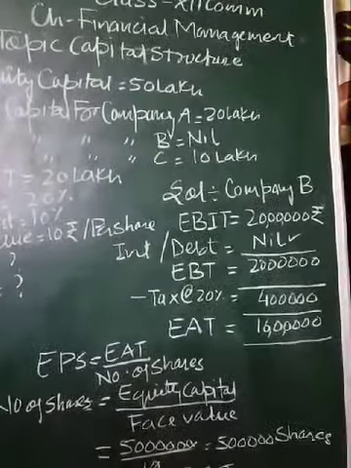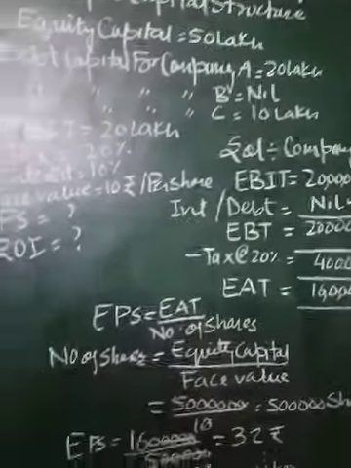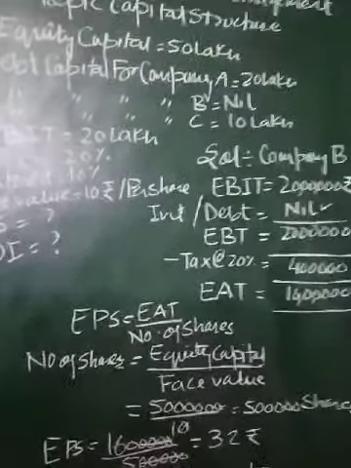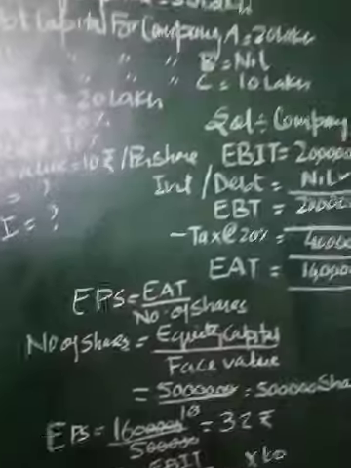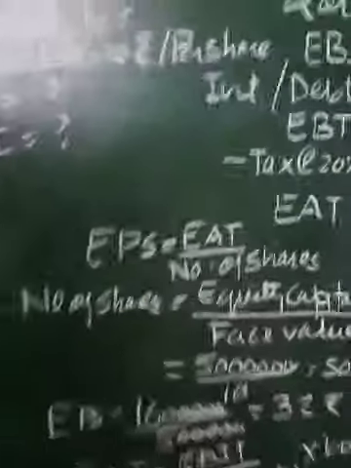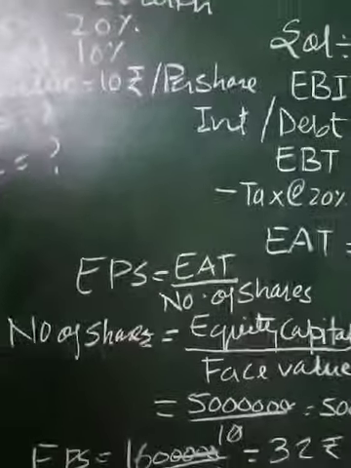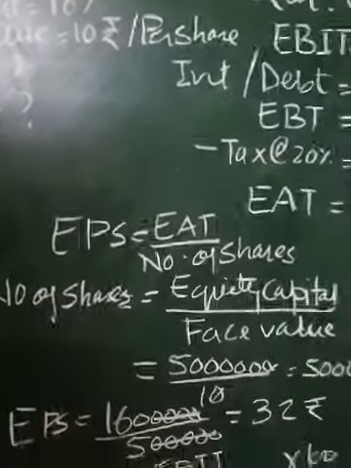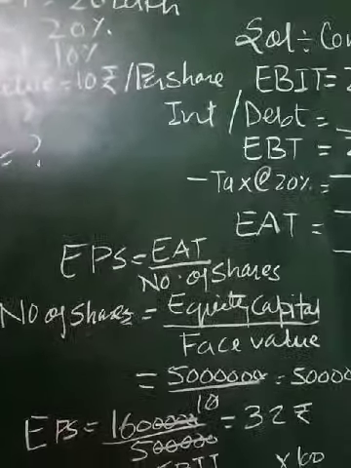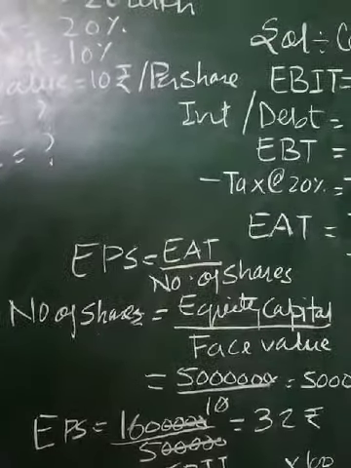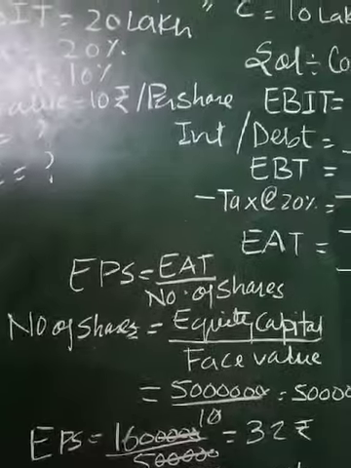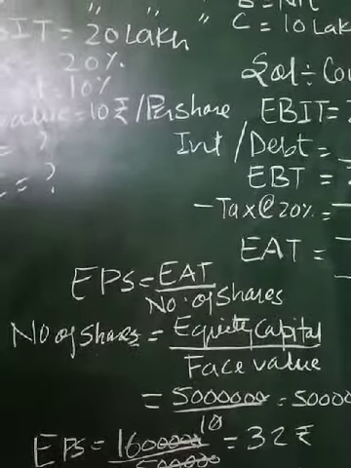Once we have EAT, we find out EPS, earning per share. The method for calculating EPS is EAT upon number of shares. To find the number of shares, the formula is equity capital upon face value.